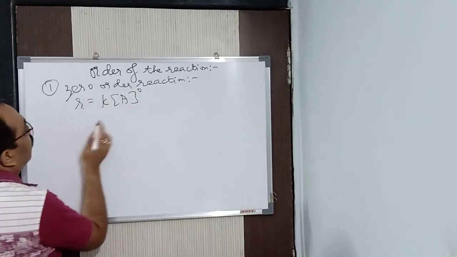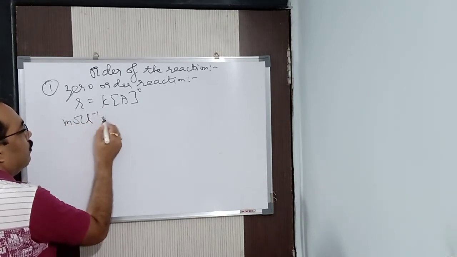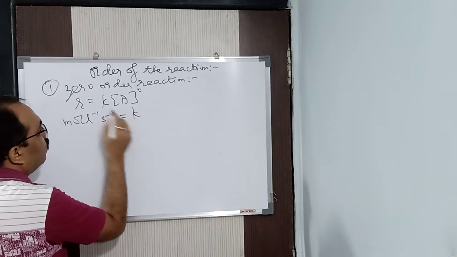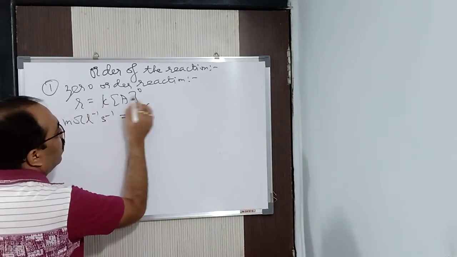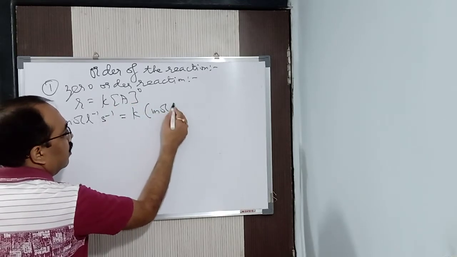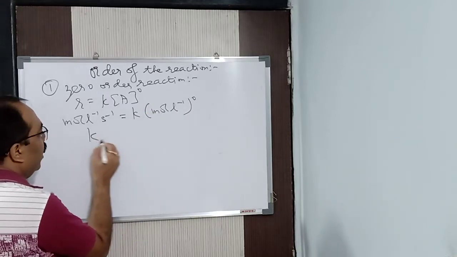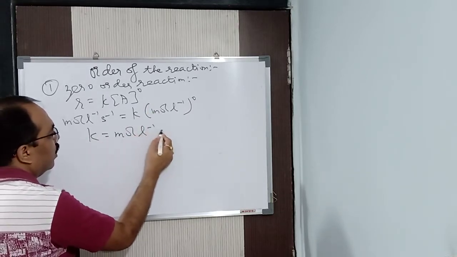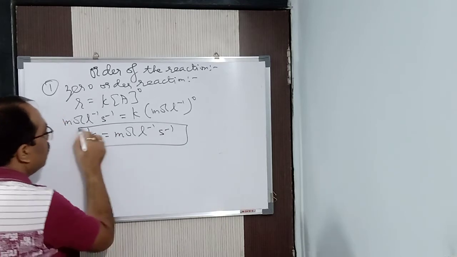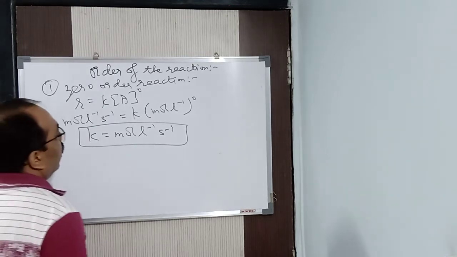Okay. So fine. So what is the unit of R? Rate is moles per liter per second. I need to know the unit of K. Now what is the unit of A? A is concentration. Concentration is measured in moles per liter to the power 0. Anything to the power 0 is what? 1. So K is equal to moles per liter per second. This is the unit for the rate constant of which order reaction? Zero order reaction.